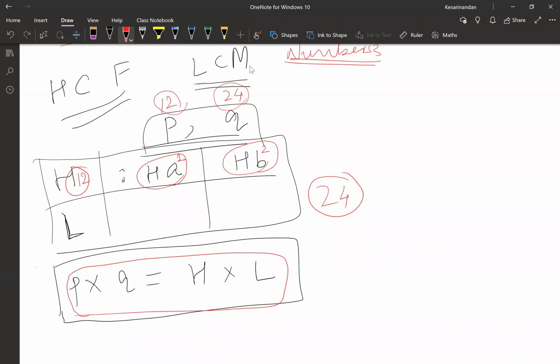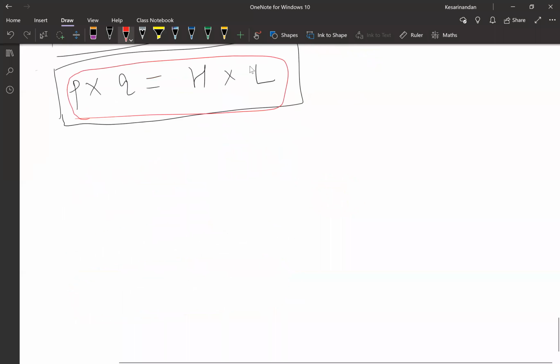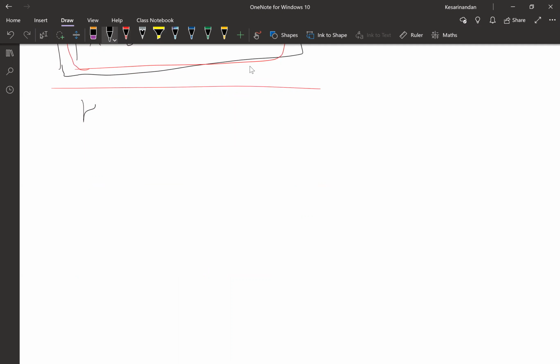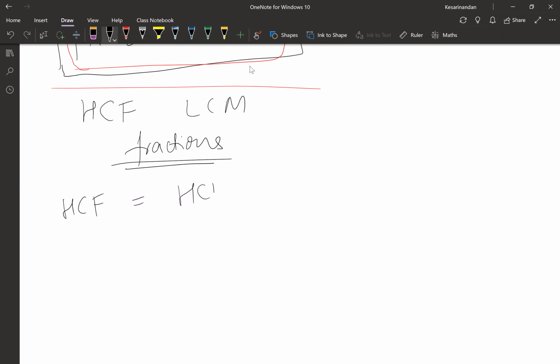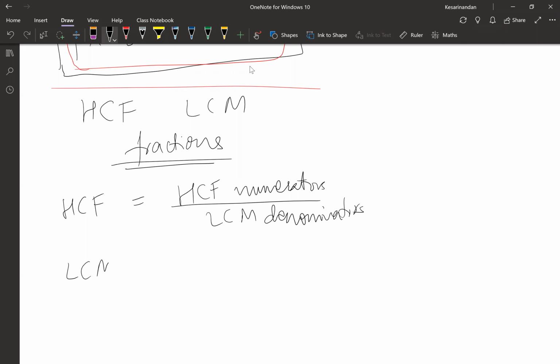All right. We'll then move towards the next topic, and that would be considering fractions. Now, how do we calculate HCF and LCM of fractions? There's not much in it. Yet again, a small simple formula. Whenever you want HCF of fractions, you take HCF of numerators and LCM of denominators. You have done this in your 9th, 10th classes. It's just that I'm giving you the formula. Basically, you have been doing it all your senior school.